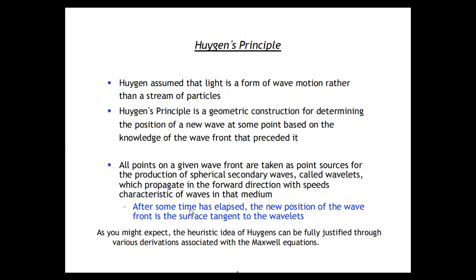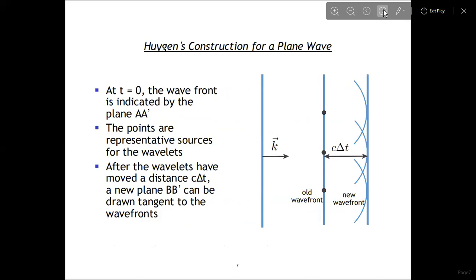As you might expect, the historic idea of Huygens can be fully justified through various derivations associated with Maxwell's equations. Huygens construction for a plane wave: at time t equals 0, the wave front is indicated by plane A. The points are representative sources for the wavelets.